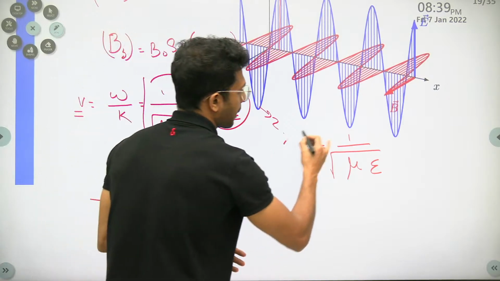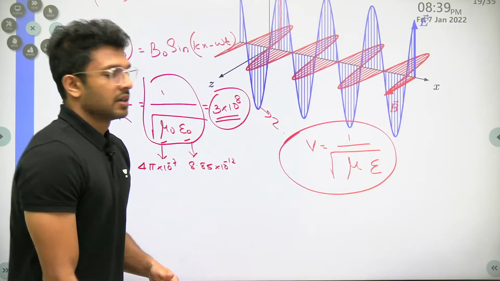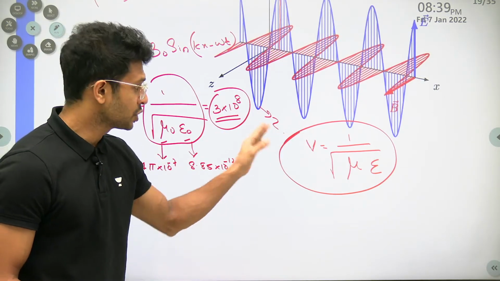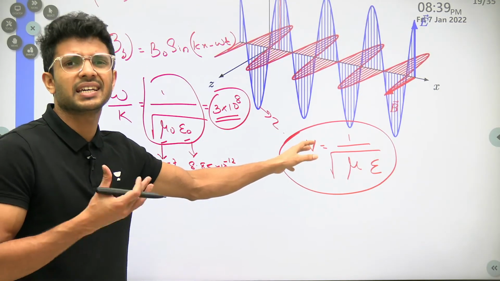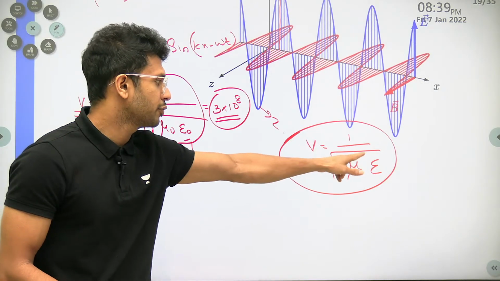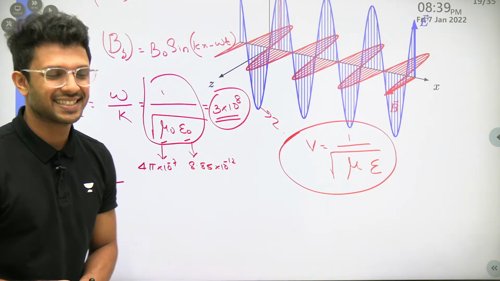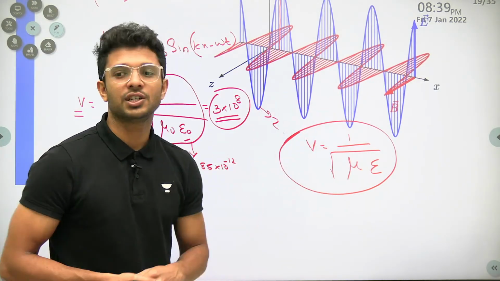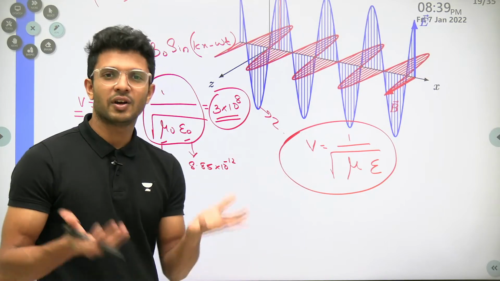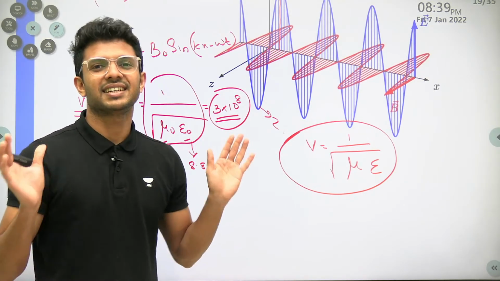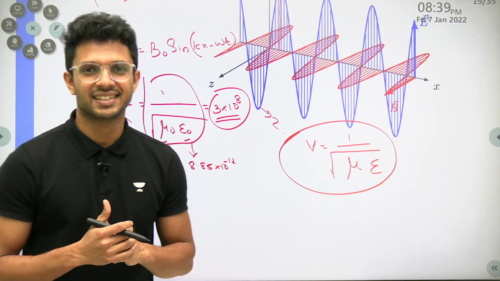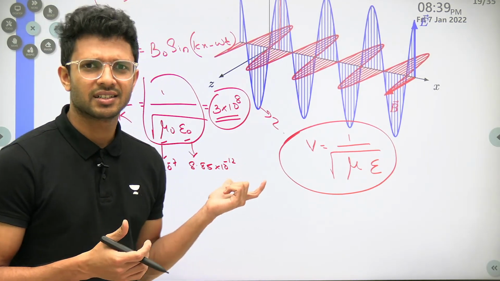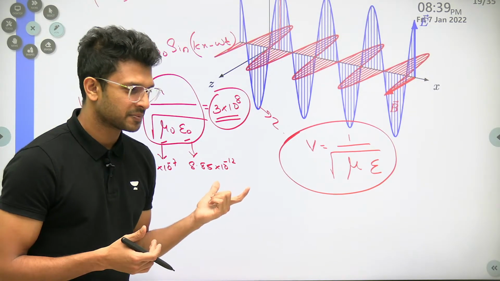Very important. Just write it down. To find the velocity of an EM wave in a given medium, it is 1 by root of mu into epsilon. So you just need the permeability and permittivity of that medium. Substitute them, and the velocity will come out. Okay? I hope you all are writing it down.